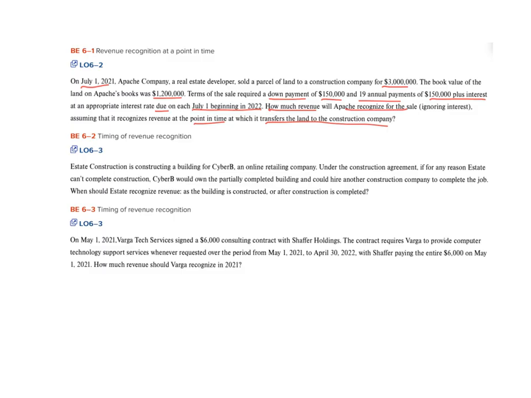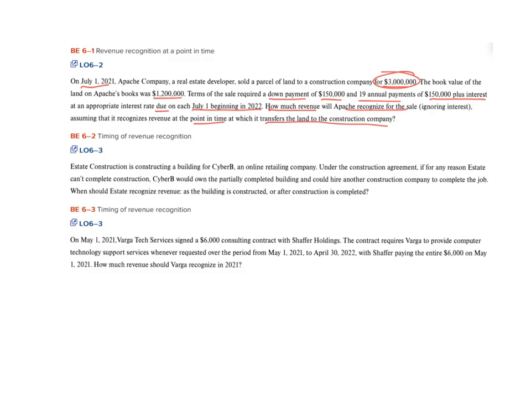It looks like in 2021, Apache transferred the land and the construction company has an obligation then to pay Apache. Apache's performance obligation has been satisfied when it transferred the land, and revenue and the related accounts receivable of the total of $3 million can be then recognized. Remember, under accrual accounting, revenue is recorded when goods and services are transferred to the customer, not necessarily when the cash changes hands in future periods.